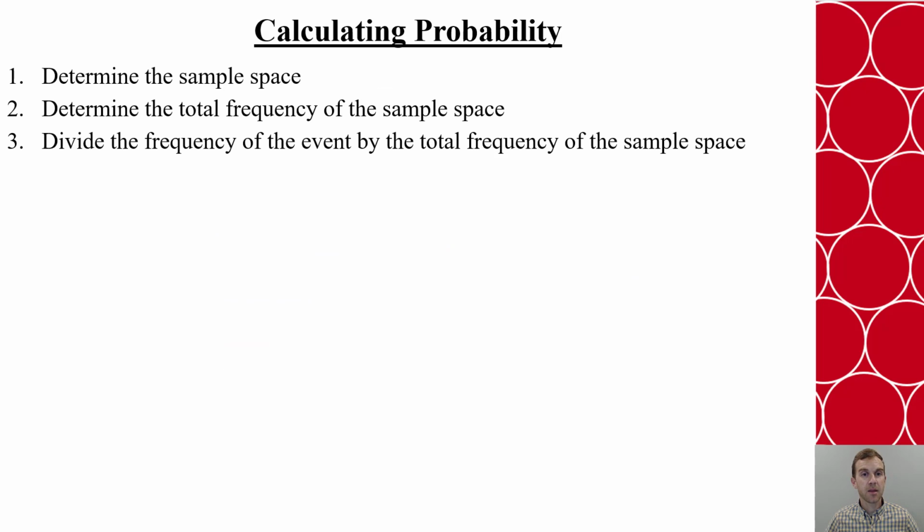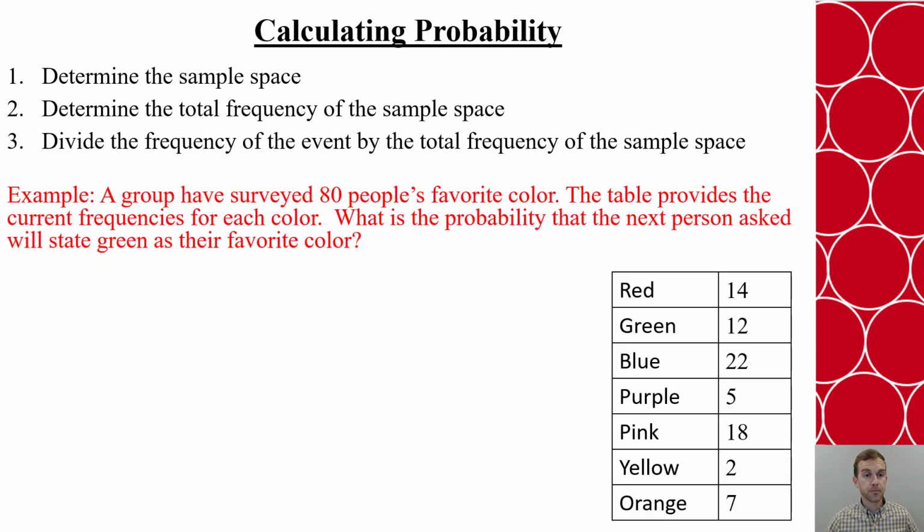Now, we can also calculate probability when we have given information. First, we'll need to determine what's our sample space and what's the frequency of that sample space, and then we're going to take the frequency of an event and divide that by the total frequency of the sample space. Let's look at an example. Say we have a group that's been surveying 80 people's favorite color, and this table provides the current frequencies for each color. What is the probability that the next person asked will state green as their favorite color? So we're going to use this table to help us estimate that probability.